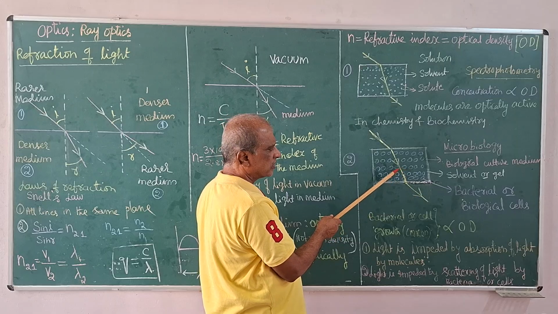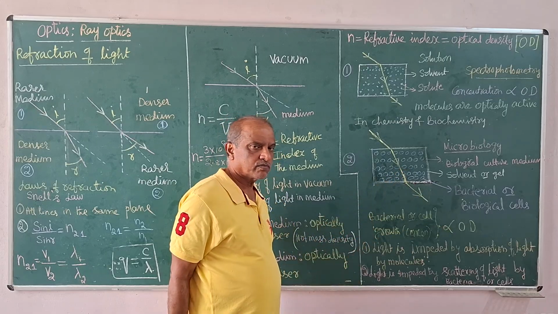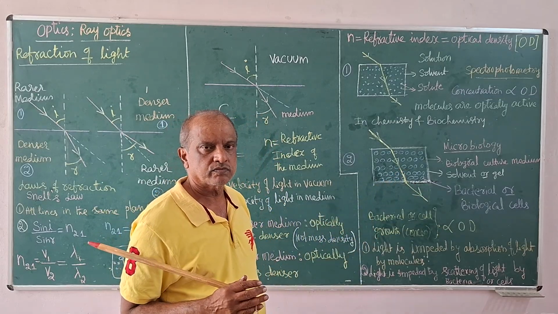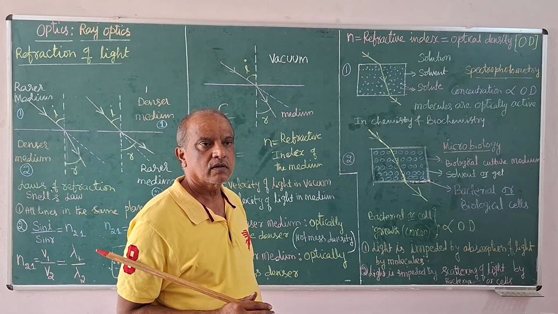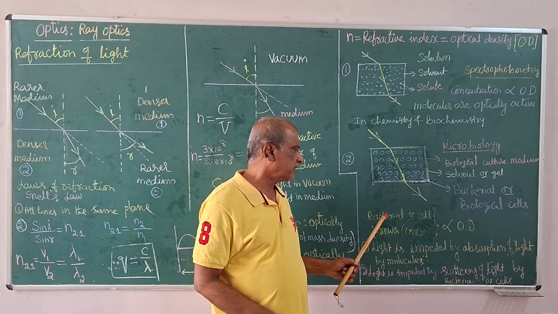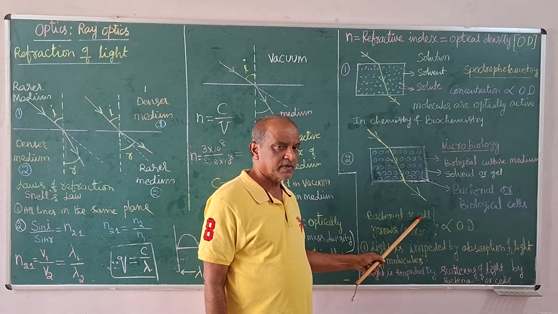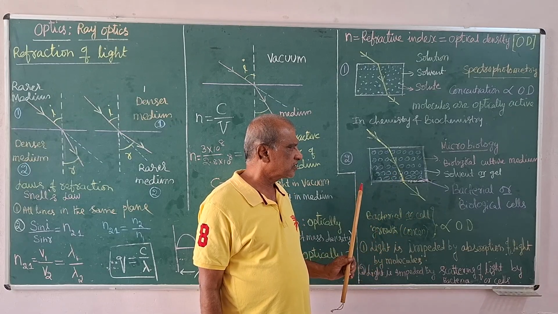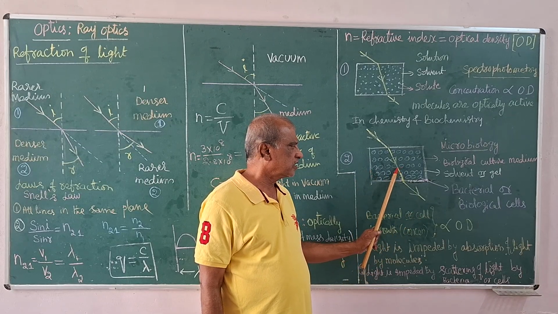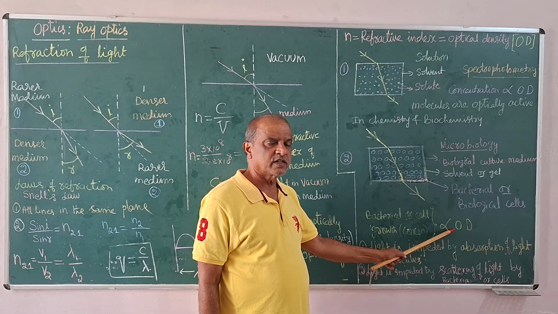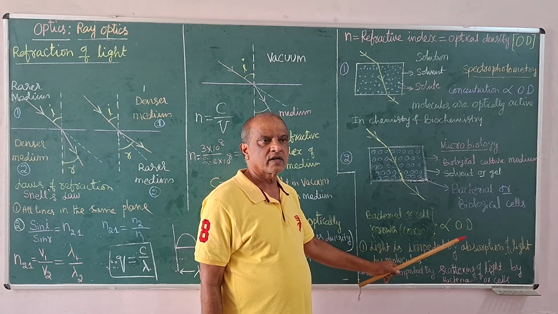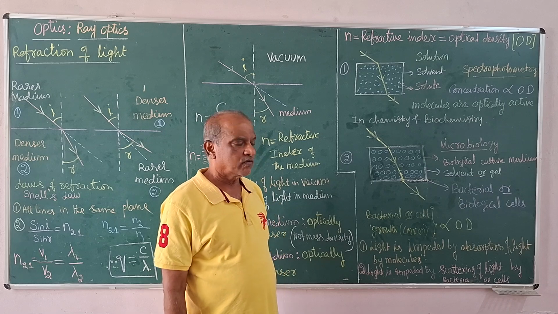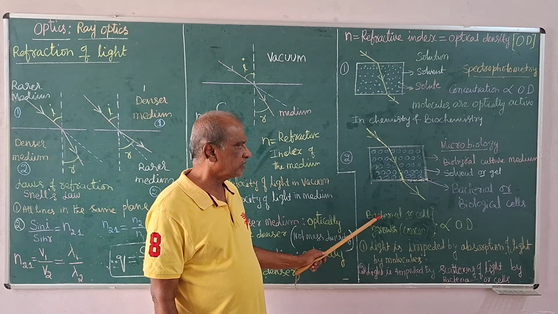We can measure that as optical density using an instrument. With time, we can monitor the growth of bacteria or of a specific cell. As the concentration increases, OD increases. By measuring the OD, we can estimate the growth of bacteria in the culture medium.